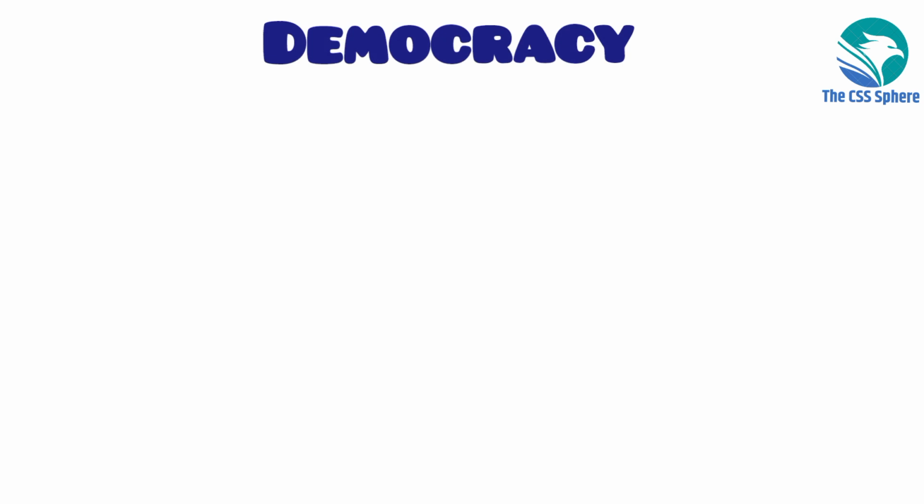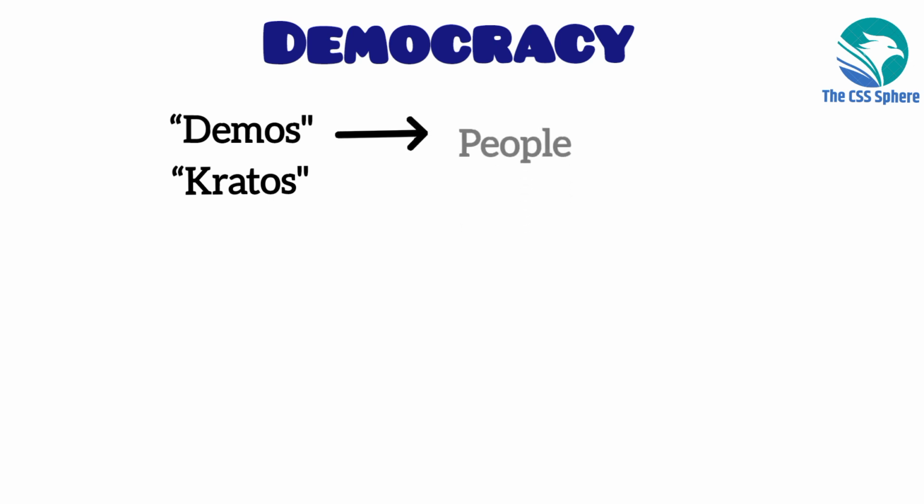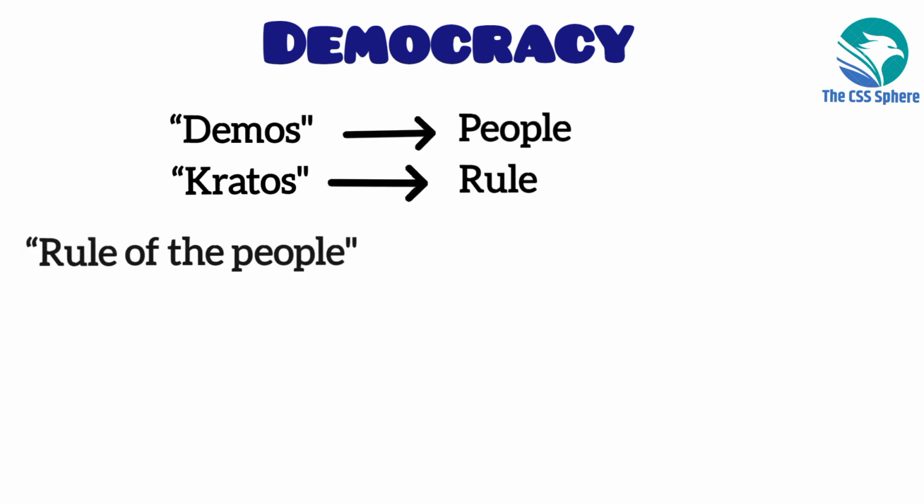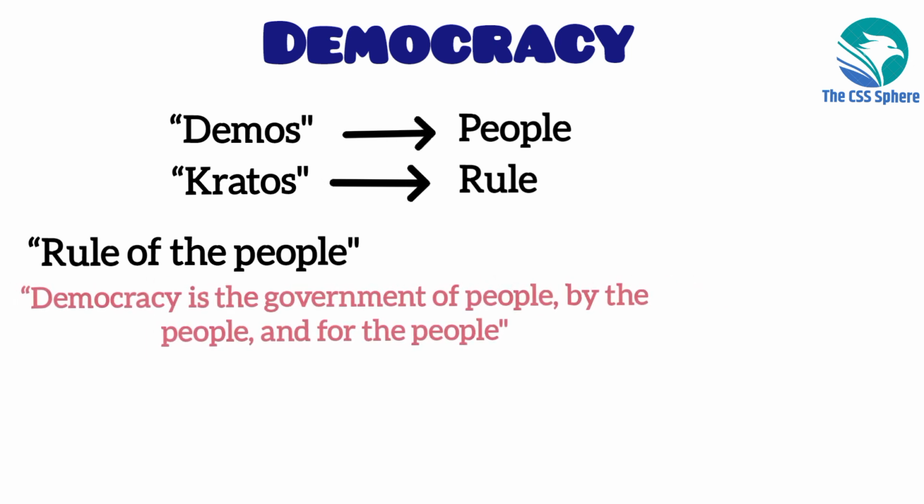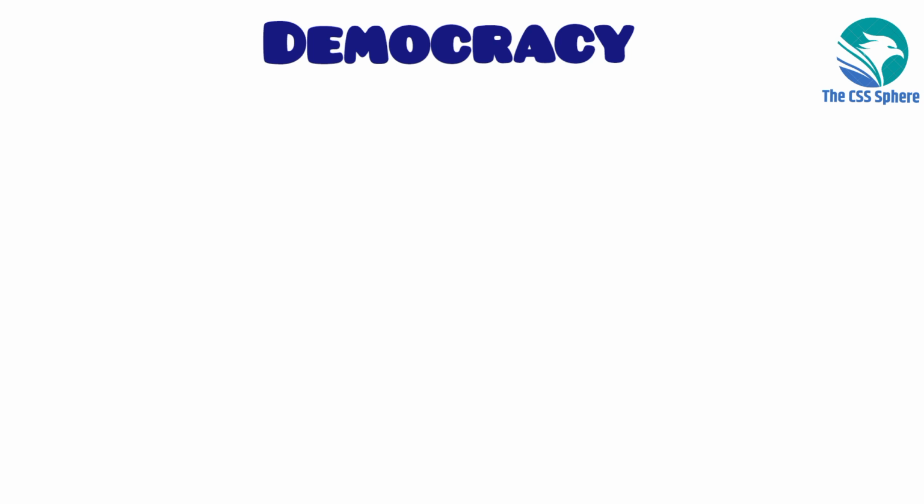The word democracy is derived from two Greek words, demos and kratos. Demos means people and kratos means rule. So democracy means the rule of the people, a government in which everyone has a share. In Abraham Lincoln's words, democracy is the government of the people, by the people, and for the people. In democracy, people have the power to choose their leaders. There are several kinds of democracy.